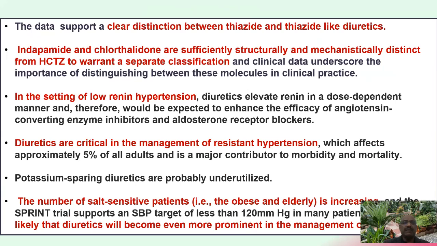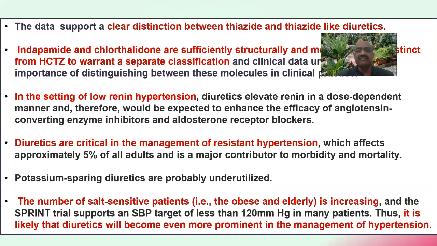I told you that indapamide and chlorthalidone are sufficiently structurally and mechanistically distinct from hydrochlorothiazide to warrant a separate classification. In the setting of low-renin hypertension, diuretics elevate renin in a dose-dependent manner and therefore would be expected to enhance the efficacy of angiotensin-converting enzyme inhibitors and angiotensin receptor blockers.